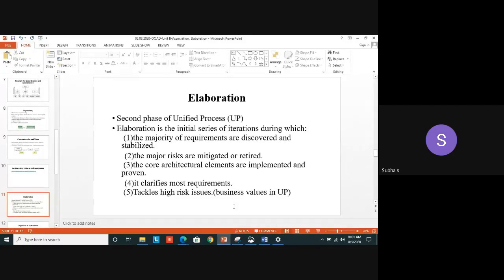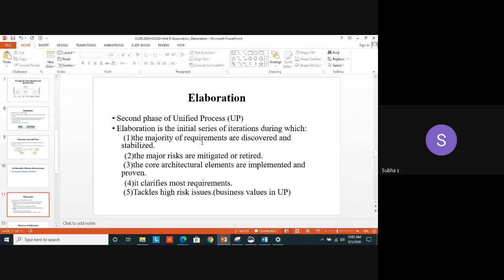Yes. After the inception phase, what are we going to see? We are going to see about the elaboration phase, how we are going to make the initial iterations. Because the third one only is the construction, the actual implementation. But between inception and construction, we have the second phase, what? Elaboration. Elaboration is a series of iterations where we are going to discover the major requirements, and also we are going to mitigate the major risk. Mitigating means what? Reducing, decreasing, lessening.